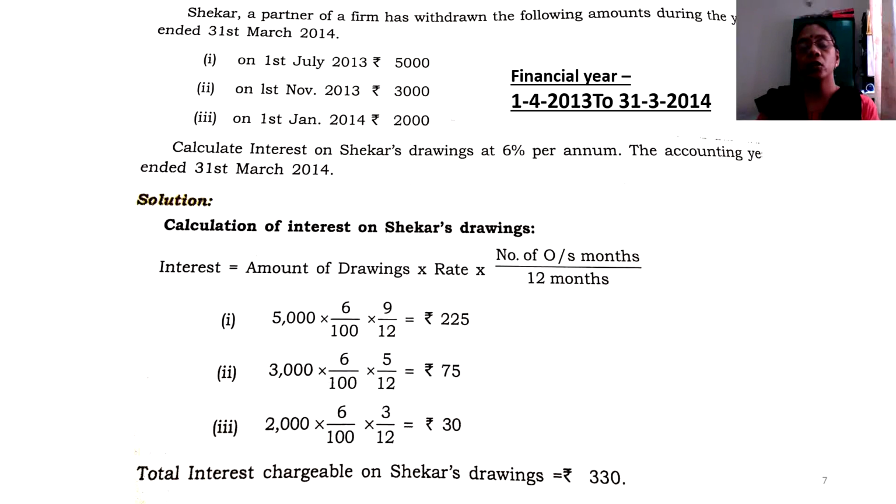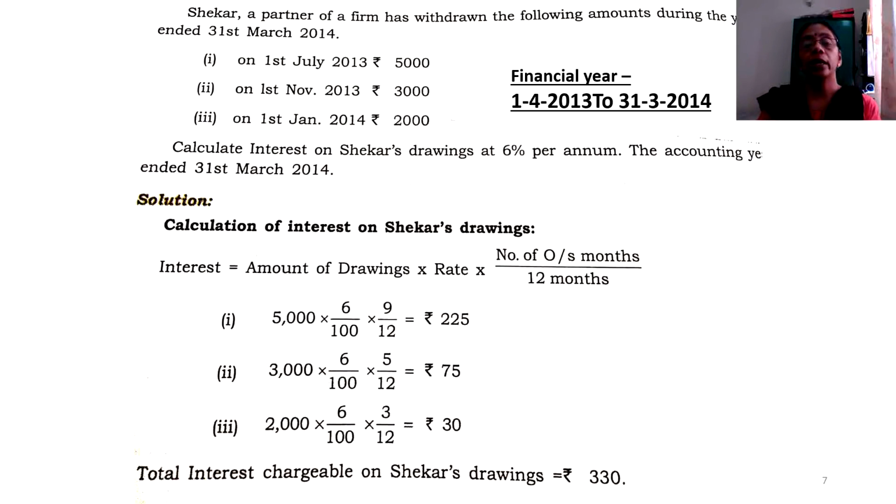Finally, Shaker has withdrawn on 1st January 2014 rupees 2,000. So this time from 1st January 2014 till 31st March 2014 stands a period of just 3 months, Jan, Feb and March. So 2,000 into 6 by 100 into 3 by 12. So that gives you a total of 30 rupees.